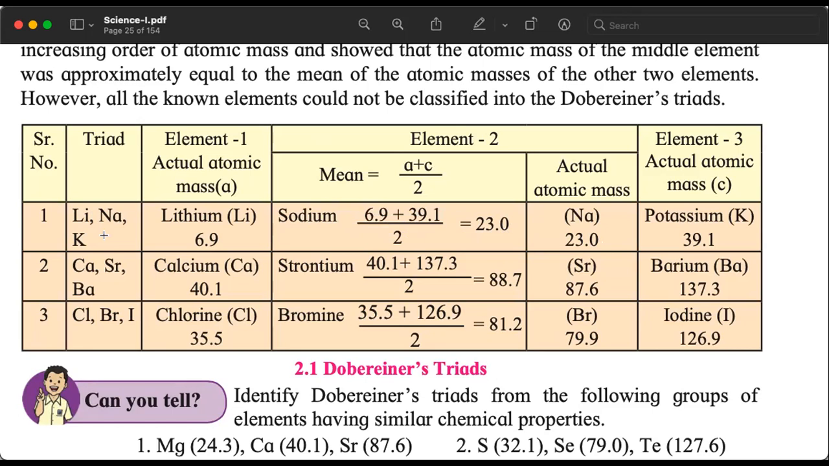He observed that when he did that, the properties of lithium, sodium, and potassium were similar. He found the same thing in the case of calcium, strontium, and barium. He found the same thing when he grouped chlorine, bromine, and iodine together. Atomic mass, groups of 3, atomic mass of the middle one is the average of the other 2.